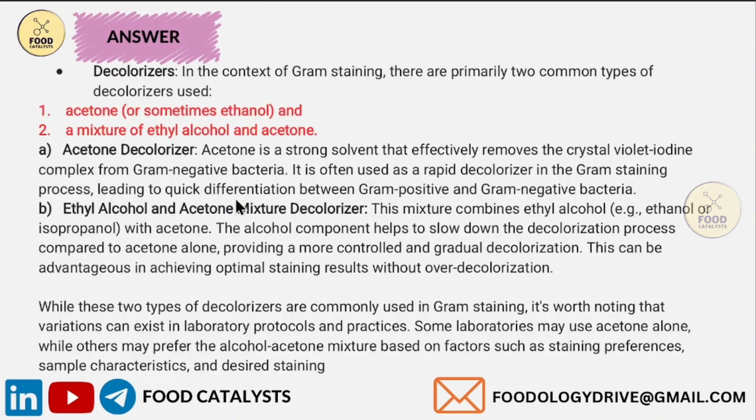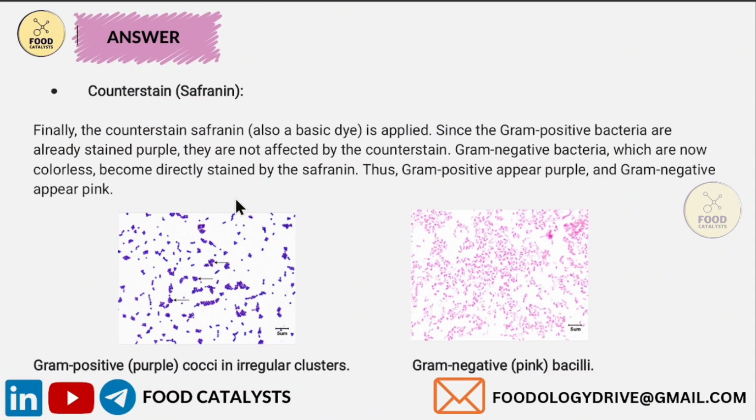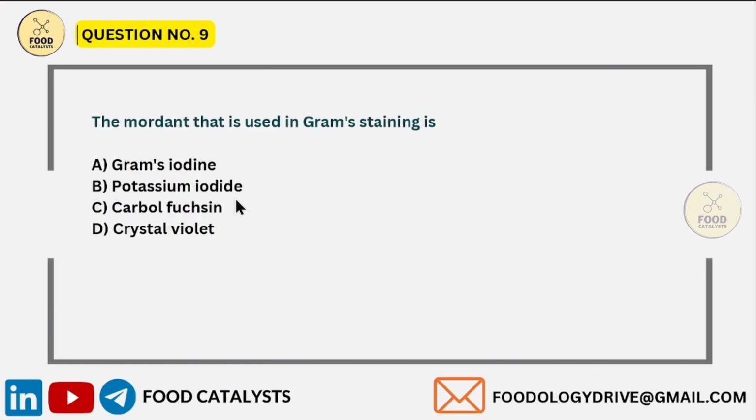Next question. The mordant that is used in gram staining is, definitely you can answer this question. The answer is gram's iodine. What is the meaning of the term mordant? While I was explaining gram staining techniques, I forgot to explain the meaning of mordant. A mordant is a substance that helps to fix or set a dye or stain onto a specimen. In gram staining, the mordant used is gram's iodine.